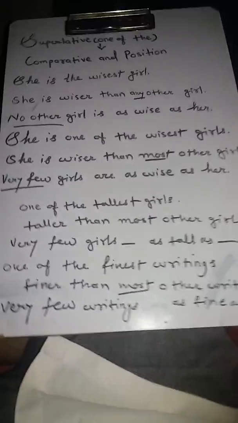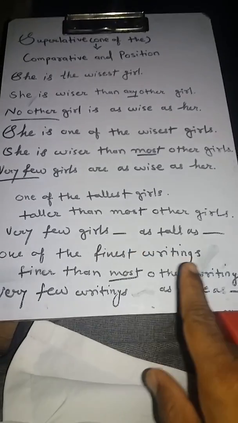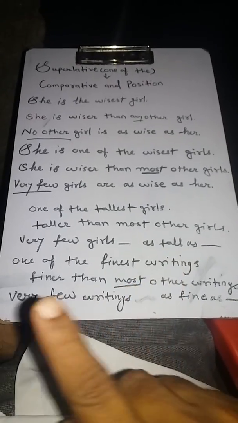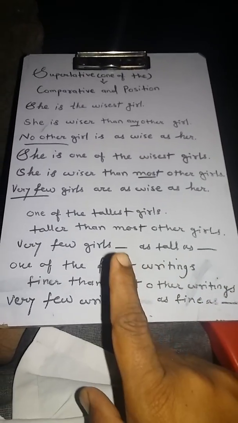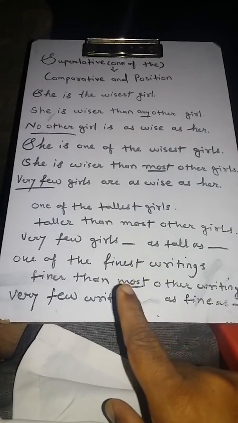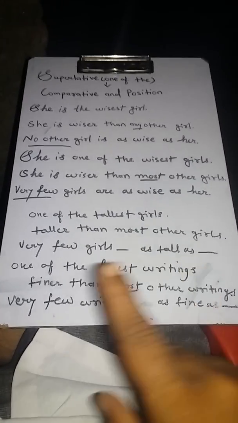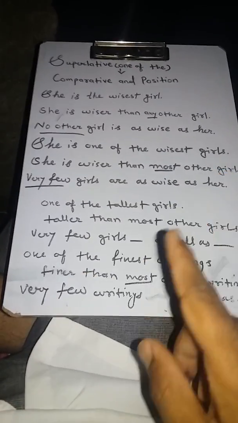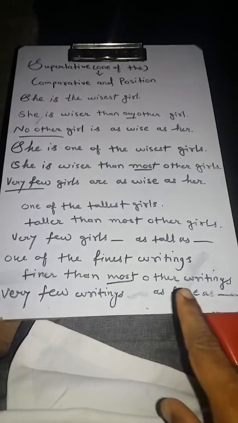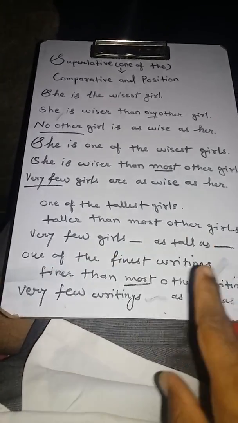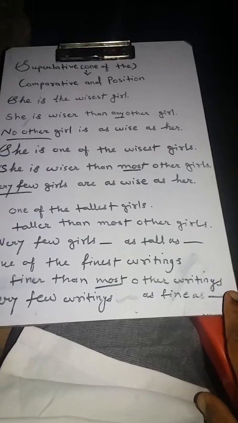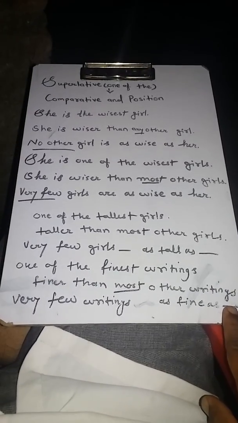Another example, you can see here, one of the finest writings. If it is the finest writing, the answer of comparative would be finer than any other writing. But with one of the, only in place of any you use most. One of the finest writings, finer than most other writings, in place of any we use most. Its positive: the positive of the finest writing is no other writing as fine as, but with one of the finest writings, very few writings as fine as. Here proper helping verb is used, were or are, and the subject comes here in objective case. I think you understand.